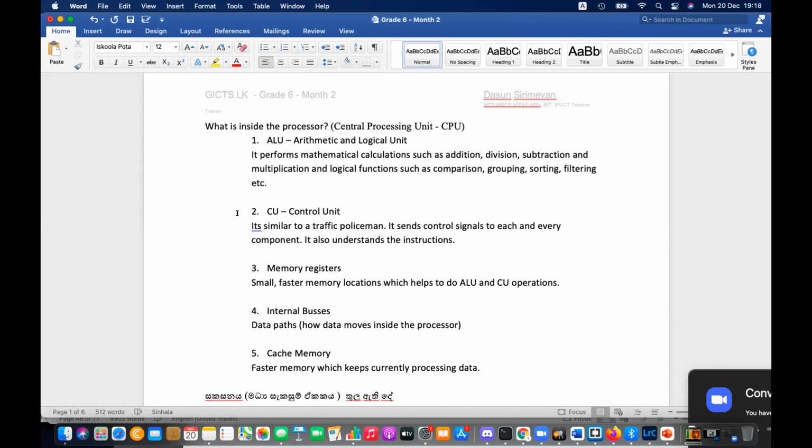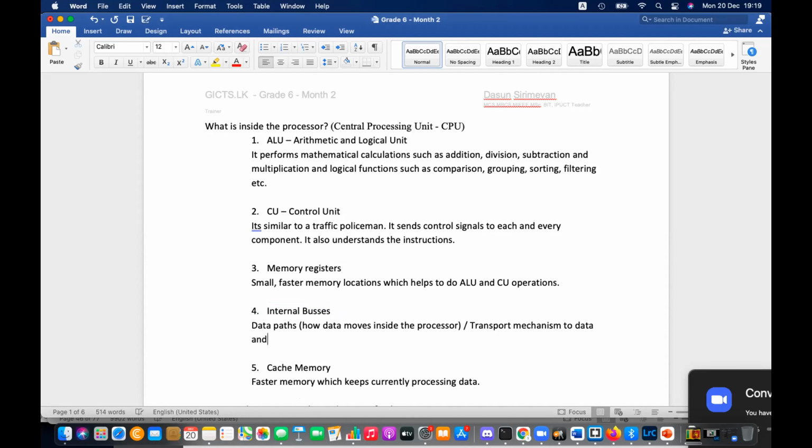So internally, the data should be transported. That is done by the internal buses. Easy to remember, right? Bus is for transport. It's the data paths, how data moves inside the processor. Please write: transport mechanism for data and instructions.